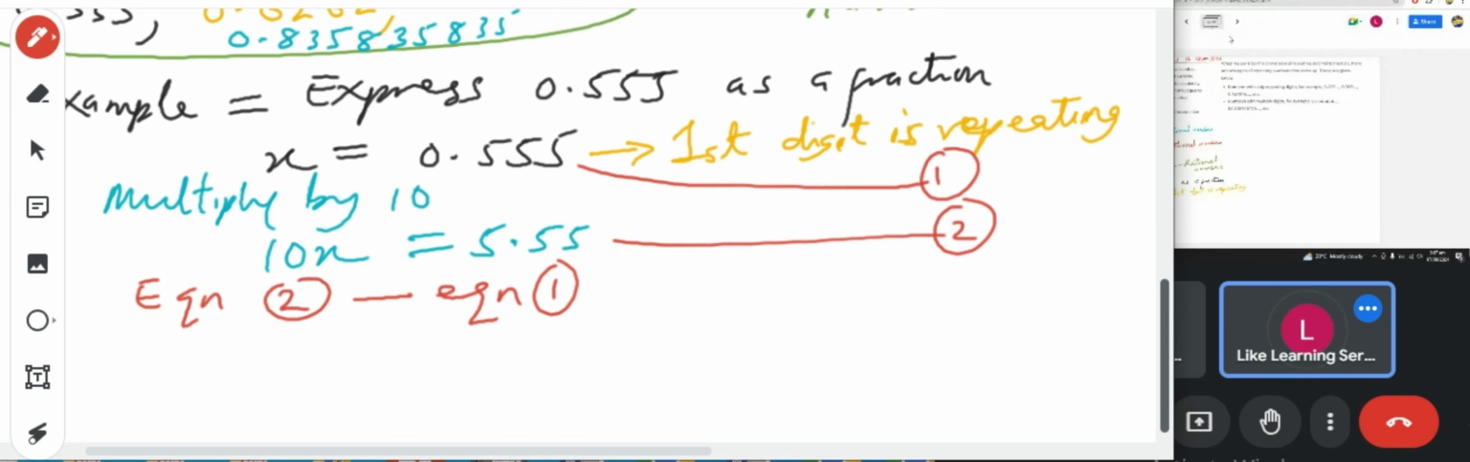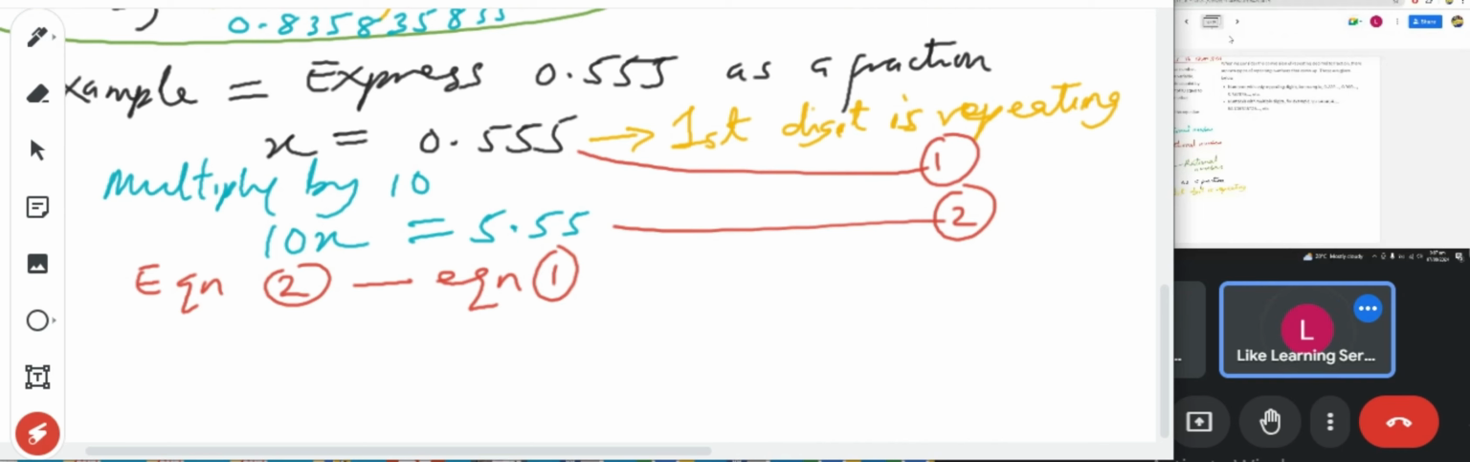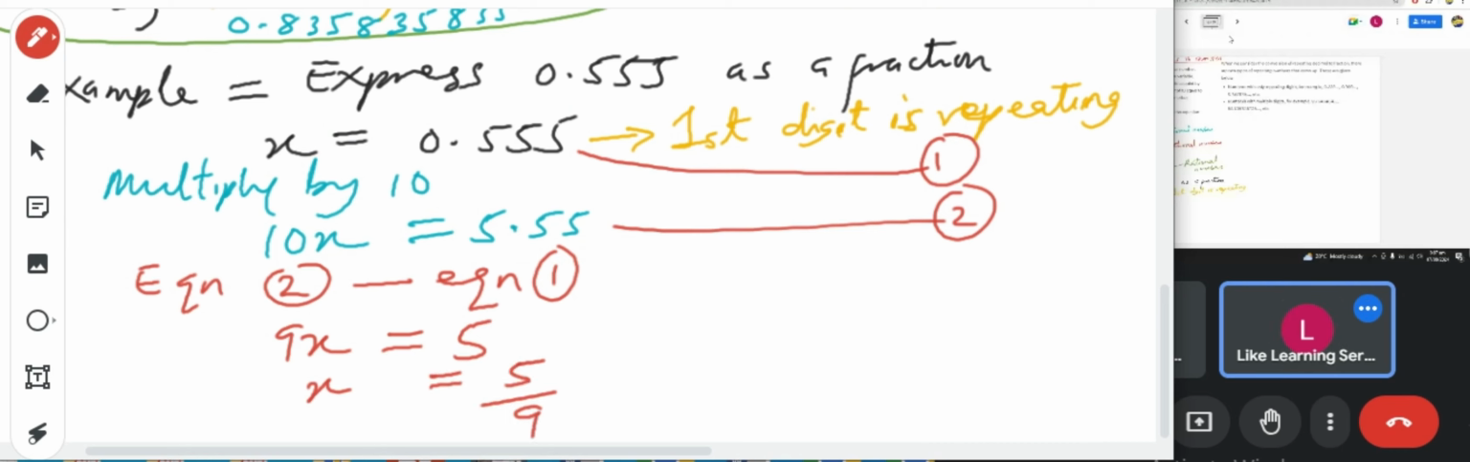What do you have? Give it to me very quickly. Let's finish it up. 10x minus x will give you 9x. 5.55 minus 0.555 will give you what? 5. So x is what now? 5/9. Put 5/9 in your calculator.